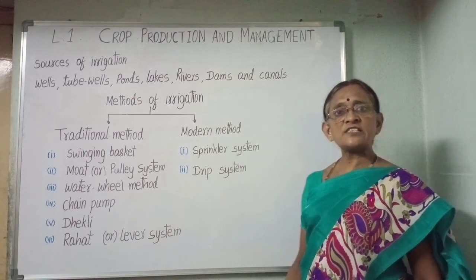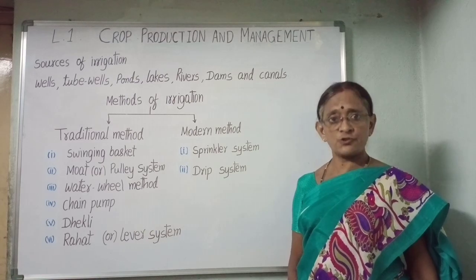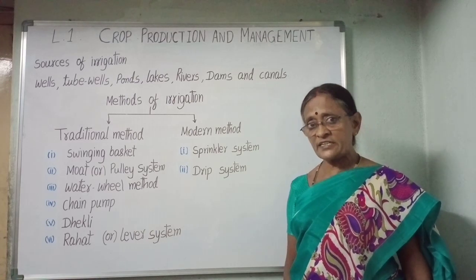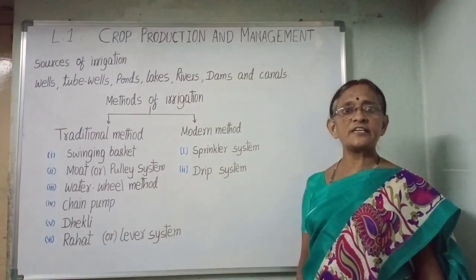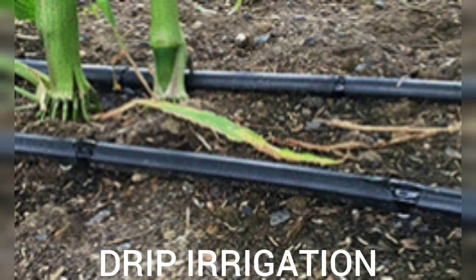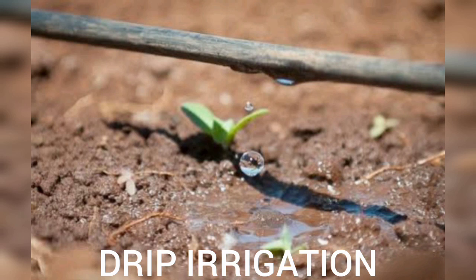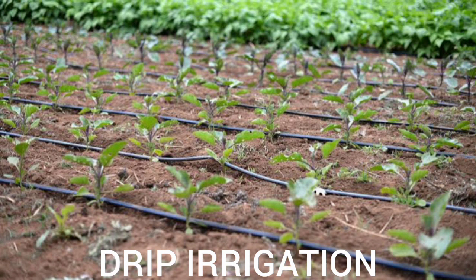Drip system. It is the best technique for watering fruit plants, gardens and trees. Water is not wasted at all. It is a boon in regions where availability of water is less. In drip irrigation system, there is a network of narrow pipes with small holes in the field. When water flows through the narrow pipes, it falls drop by drop at the position of roots of the plants. This water is absorbed by the soil in the root zone of the plants and utilized by the plants.